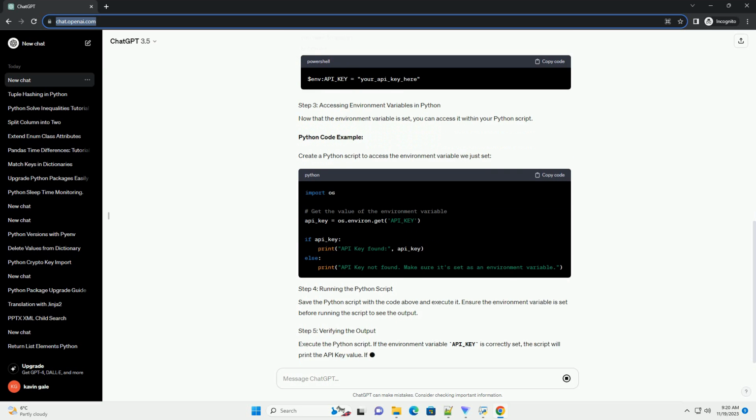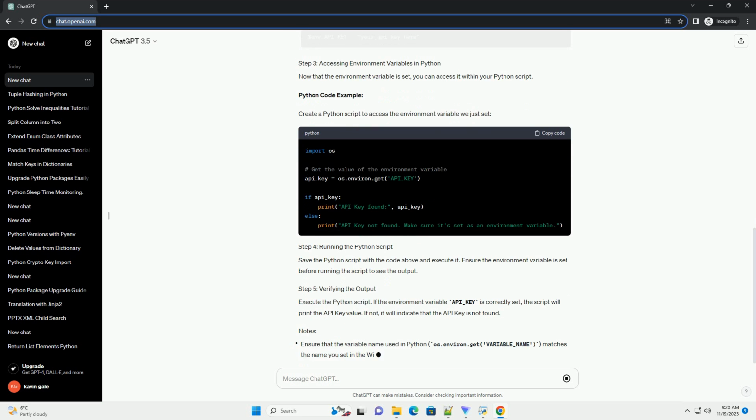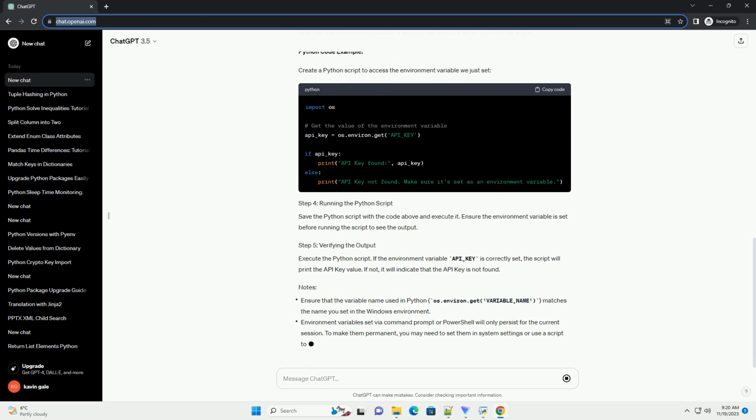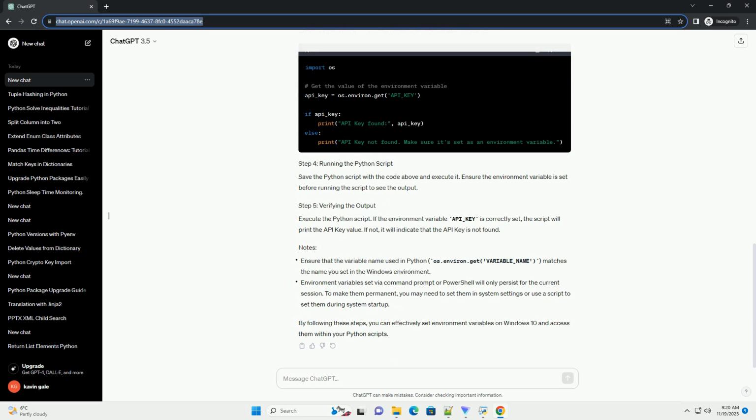Example. Method 2, using PowerShell. Open PowerShell: press Win+X and select Windows PowerShell. Set the environment variable. Replace variable_name with the name of your variable and variable_value with the value you want to assign. Example. Now that the environment variable is set, you can access it within your Python script.